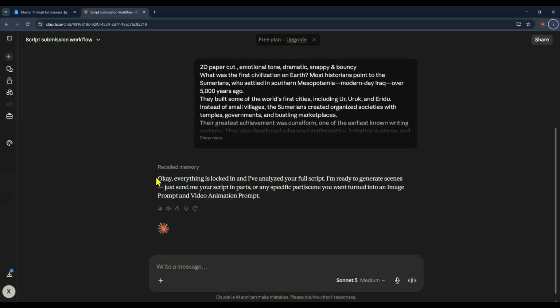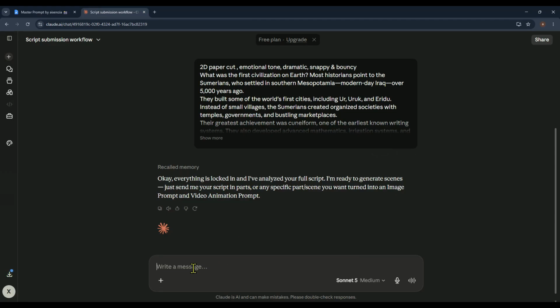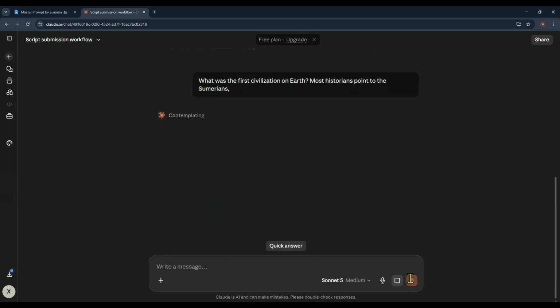After that, Claude will ask you to send your script in smaller sections so it can generate detailed image prompts and video prompts for each scene individually. We'll jump back to the doc file, select the specific part of the script we want to turn into a scene, copy it, and then paste it back into Claude AI. This is the workflow I personally use for creating animated videos because it's much more organized, easier to follow, and makes the entire process faster. Finally, just paste the selected script section into Claude AI, hit send, and let it start generating prompts for that